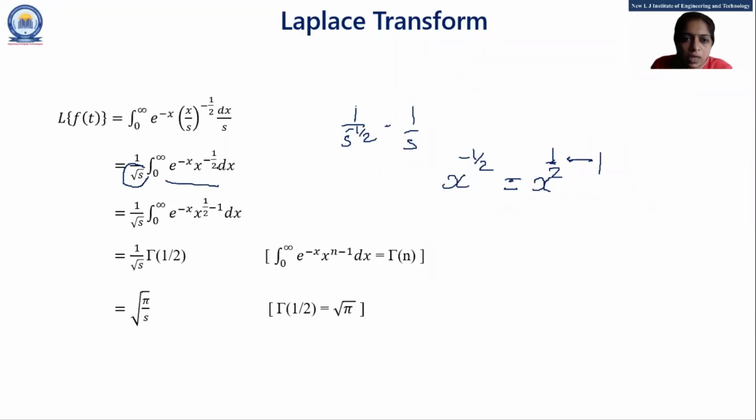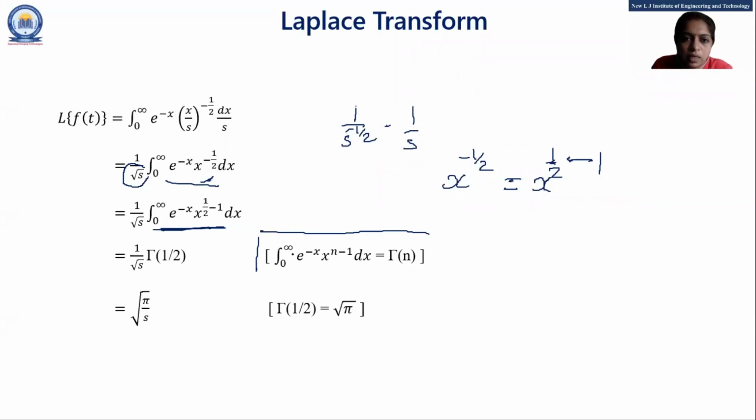So I just represent this x raised to minus 1/2 as x raised to 1/2 minus 1, and this is the formula of gamma n. See, this formula I applied. This one.